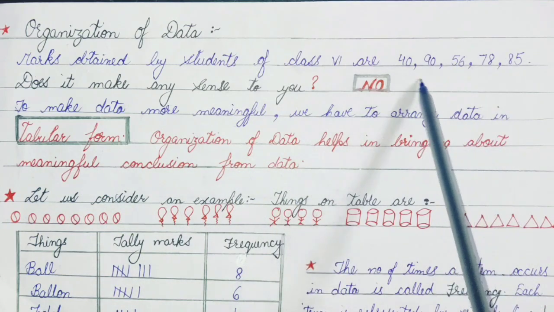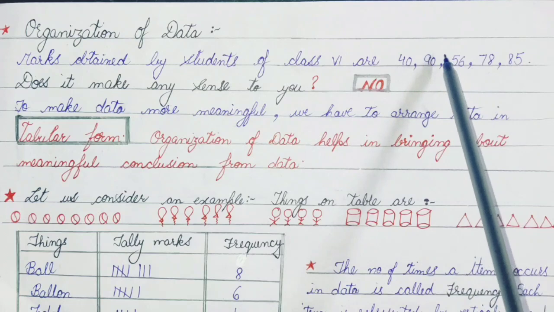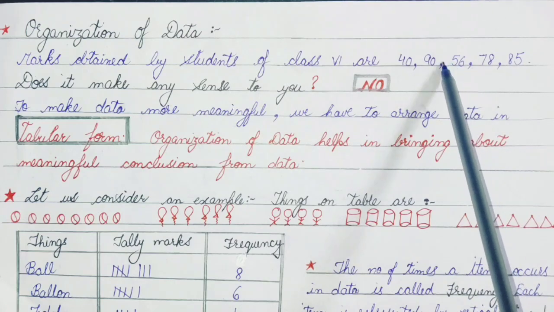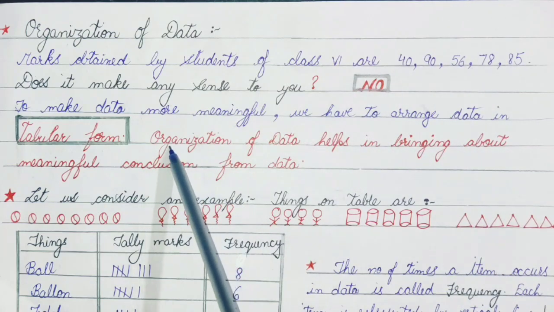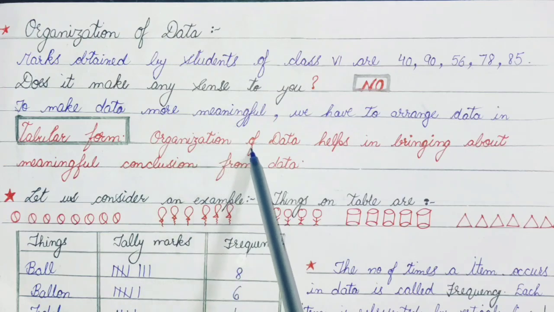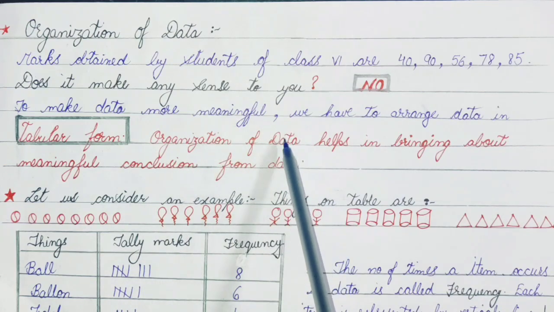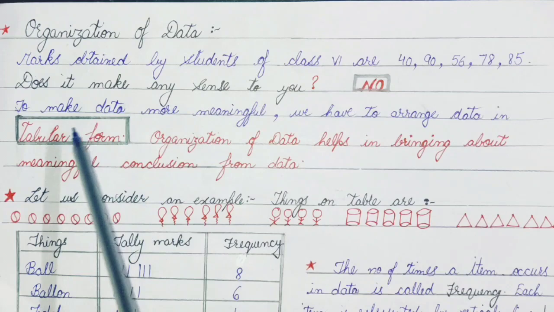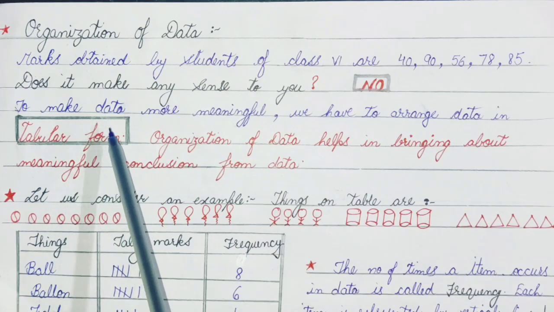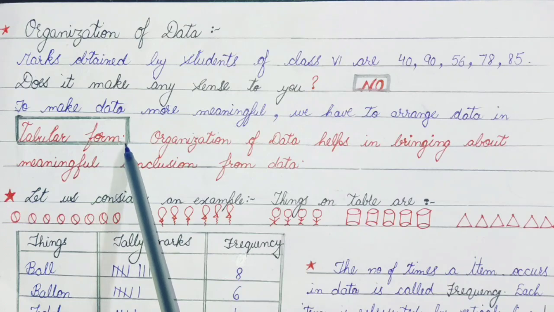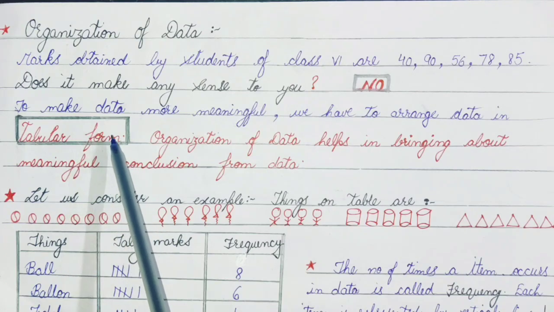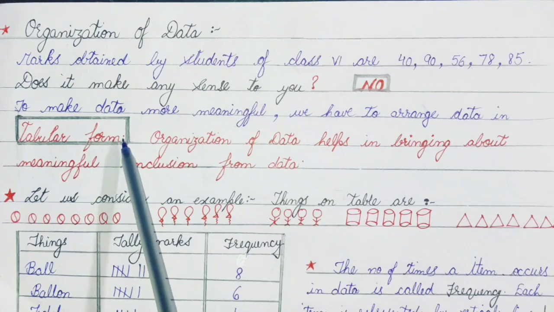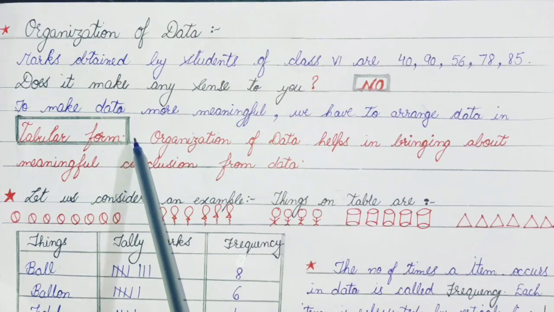It means if we convert the raw data into meaningful data, that is known as organization of data, right? So let us discuss how to arrange data in tabular form. It is also known as showing the data in the form of a tally chart.